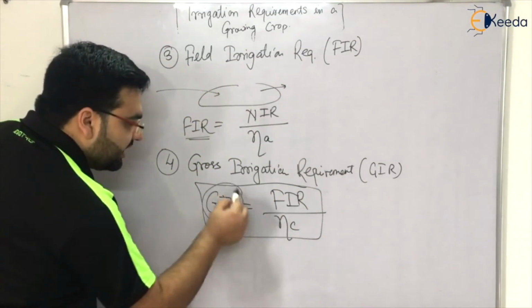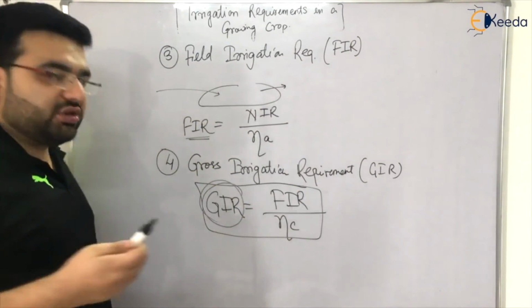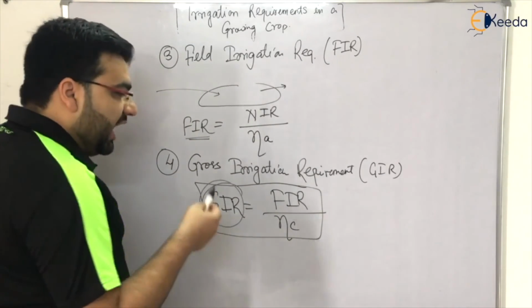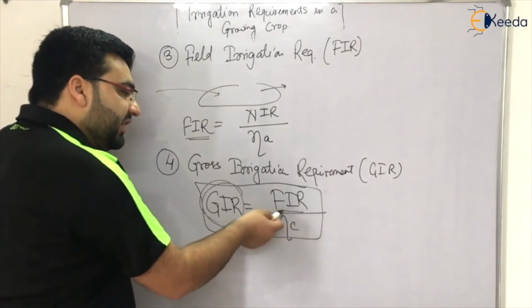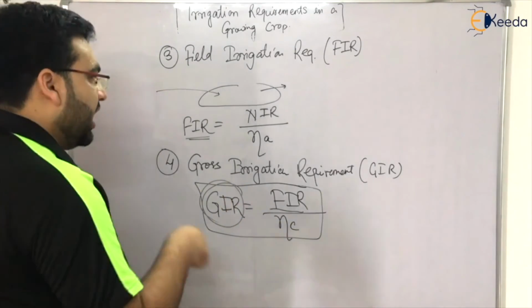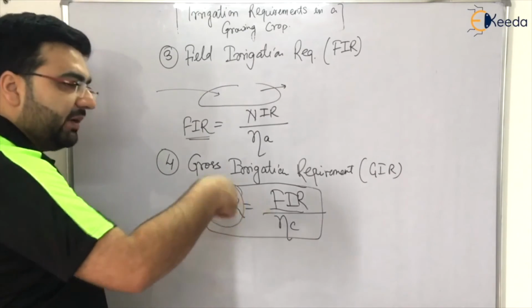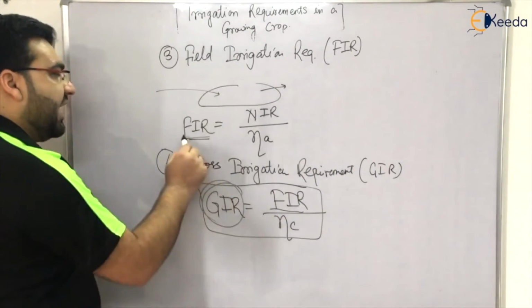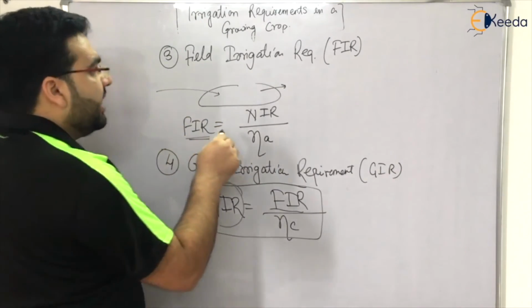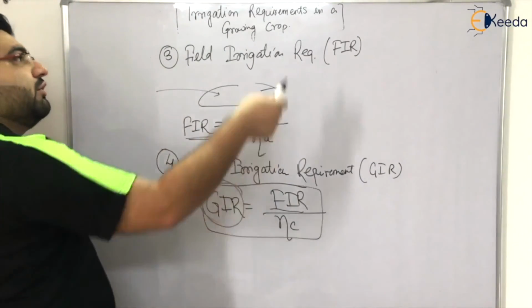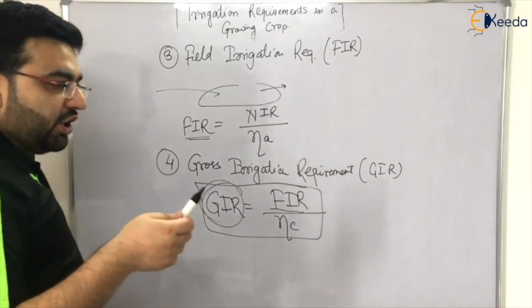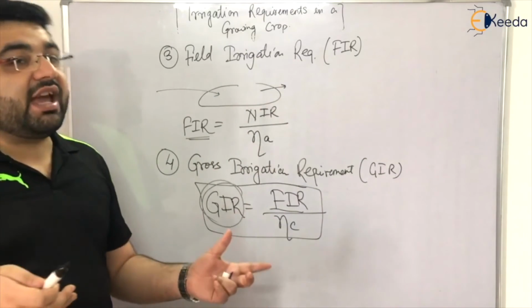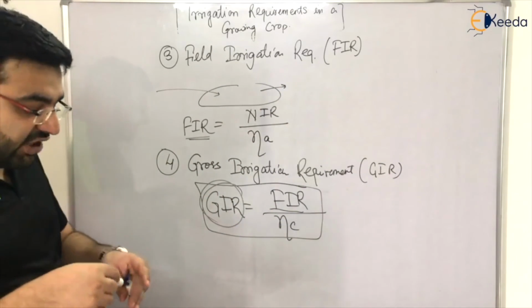So this is the water that we have to get from the source. This much amount of water has to be taken from the source, and this much has to be delivered. Now this much will be delivered, but there will be some runoff losses also. To meet those losses, we have the field irrigation requirement, right? Now there can be some leaching requirement also, so we have the net irrigation requirement. And there will be some consumptive use also, and if effective rainfall is there, we have the CIR, the consumptive irrigation requirement.